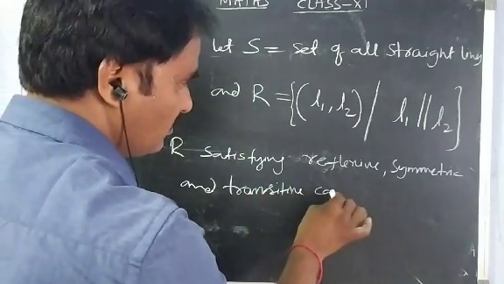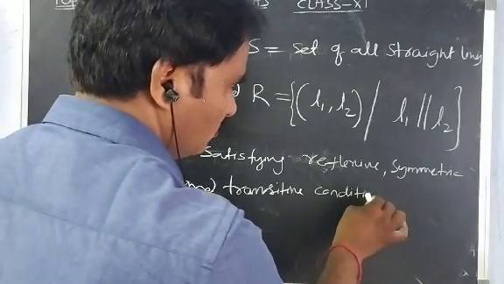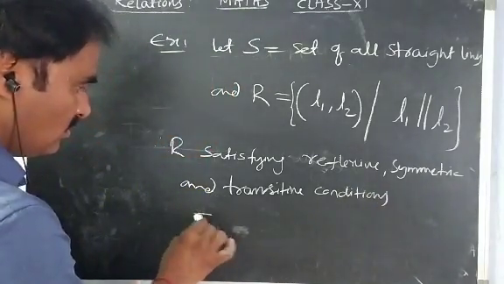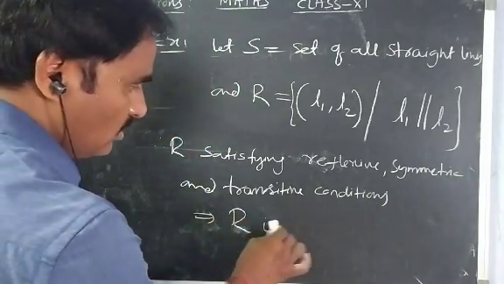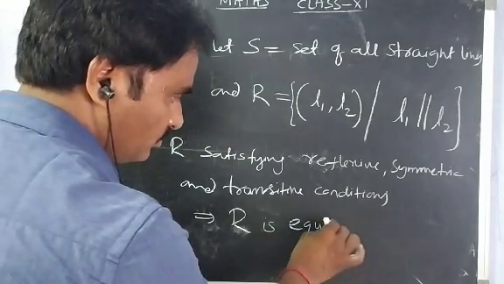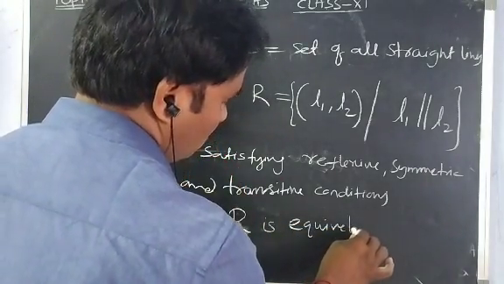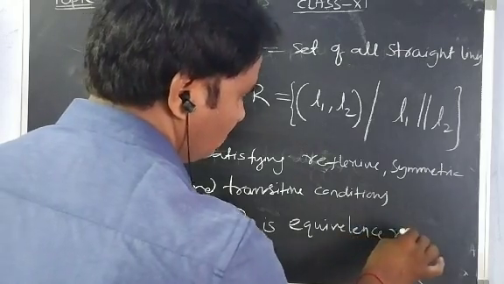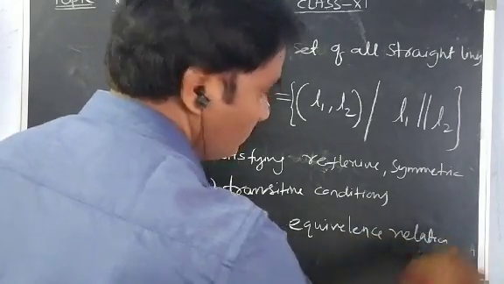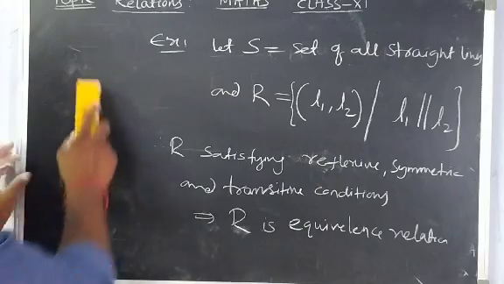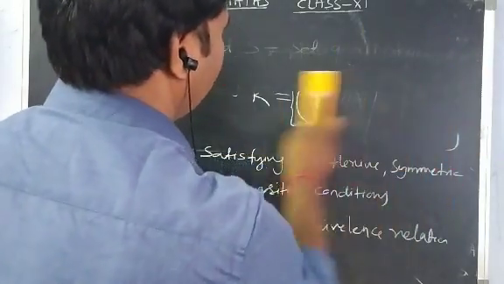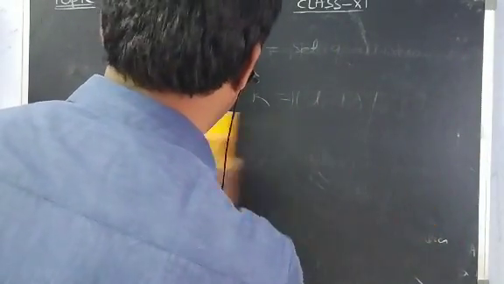So R is an equivalence relation. It is an equivalence relation, right?